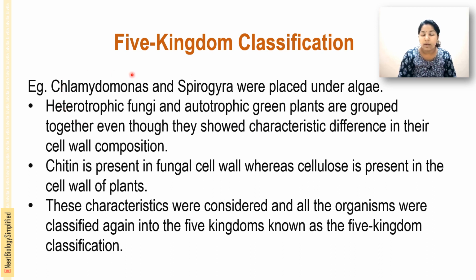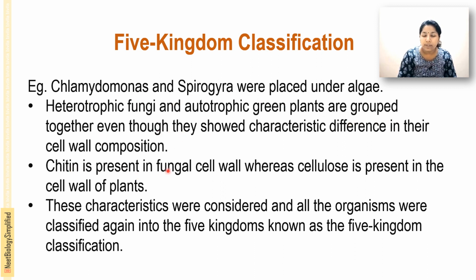For example, unicellular and multicellular organisms, that is Chlamydomonas and Spirogyra, were placed under algae. And heterotrophic fungi and autotrophic green plants were grouped together, right? Green plants are autotrophic, and fungi are heterotrophic, either saprophytic, parasitic or symbiotic forms, even though they show differences in cell wall composition. Green plants have a cell wall of cellulose, and fungi have chitin in the cell wall. They showed these character differences, but still they were classified under a single group.